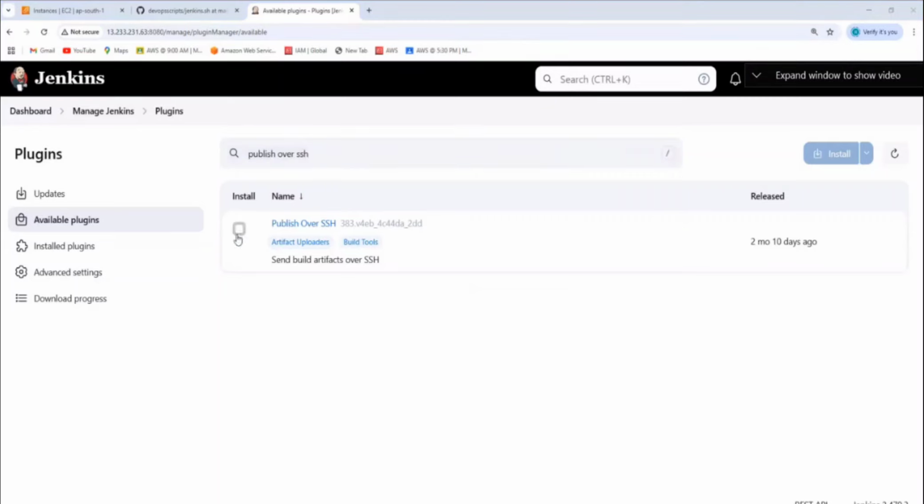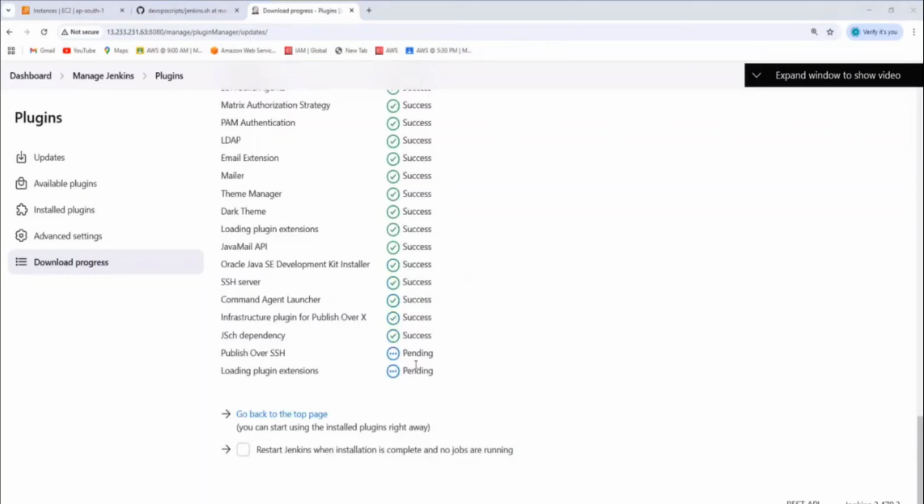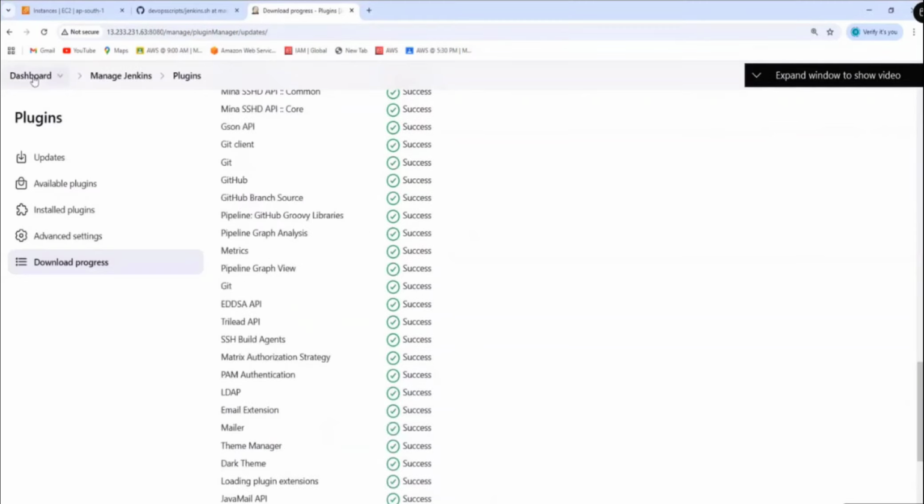So how do we install? Select this and then click install. If you come down, you see these are all getting installed now. Everyone understood how to install plugins, guys? Okay, now you see here, success. So now I go to the dashboard.